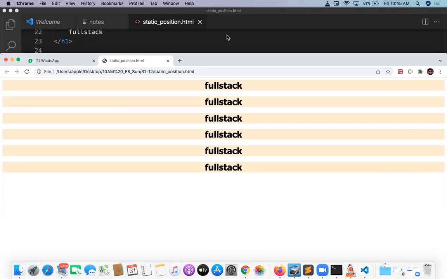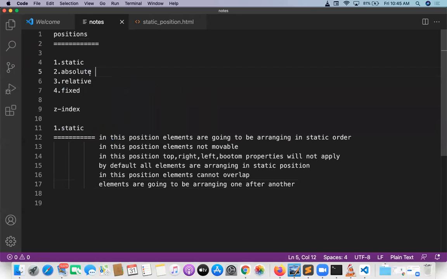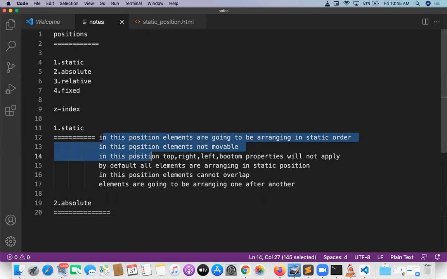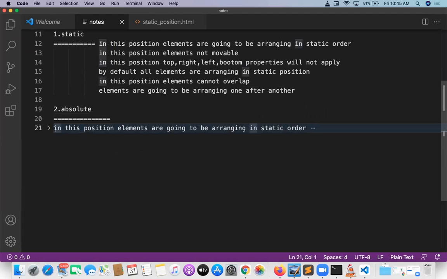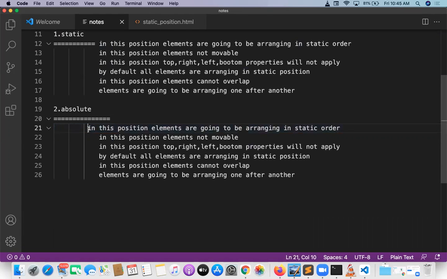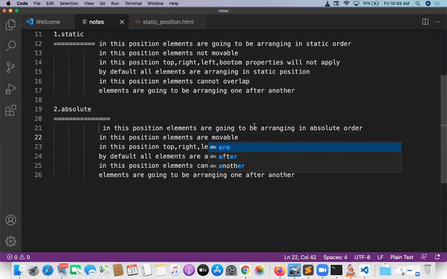But what about the second type of position? The second type of position is absolute position. This is a very, very important position. In this position, elements are going to be arranged in absolute order. In this position, elements are movable, and the top, right, left, and bottom properties will apply.